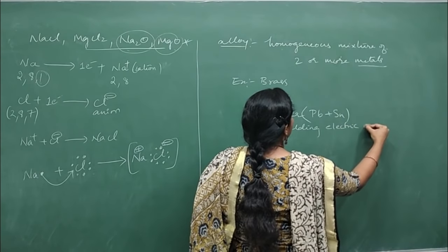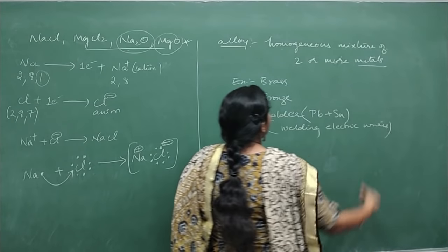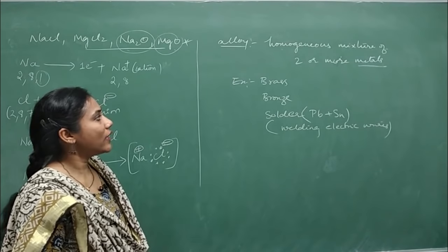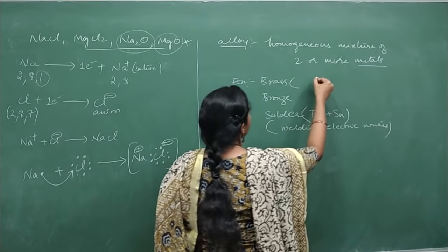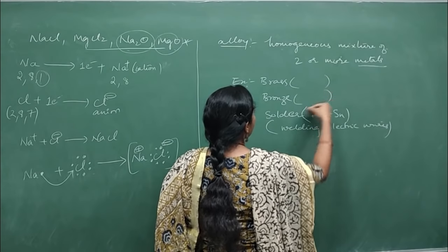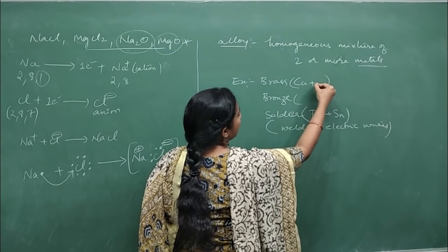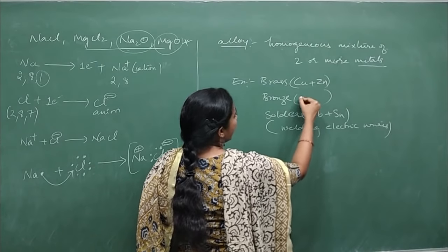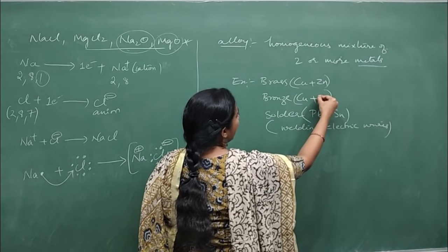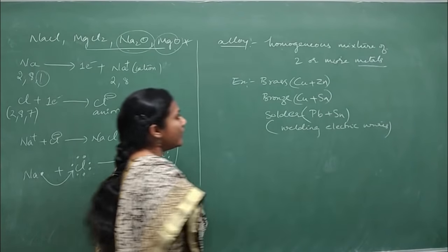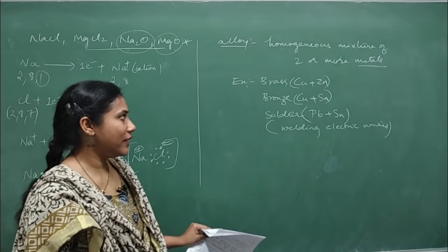You also have to know the composition of brass and bronze. Brass is a mixture of copper and zinc, and bronze is a mixture of copper and tin. Okay, so that's all about the alloys.